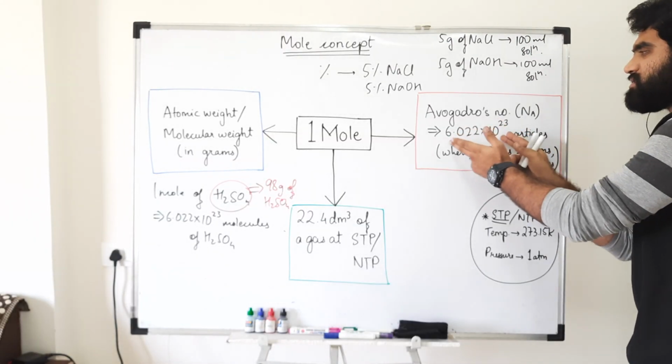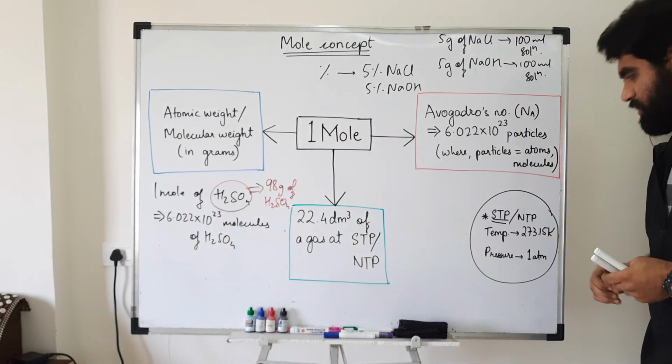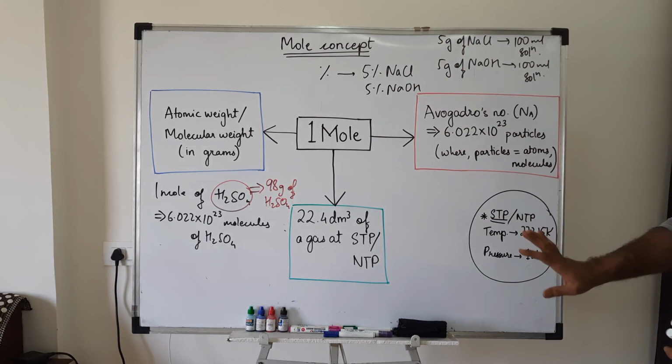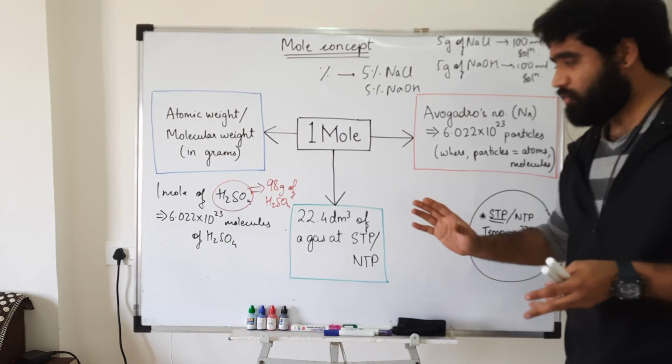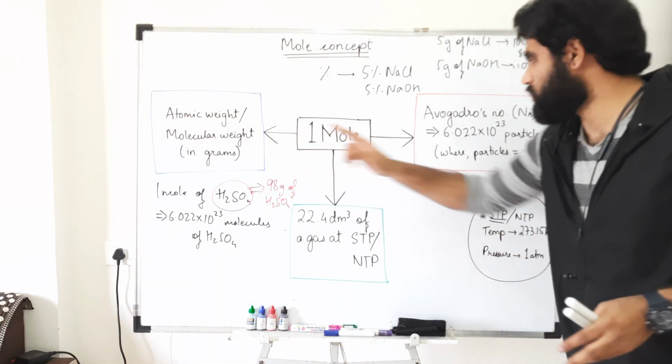So what is this number? This number is called Avogadro's number, which was given by a scientist named Avogadro. This is the second part of the mole concept. The third part of the mole concept is just for higher classes. In the 9th standard only these two concepts are there.